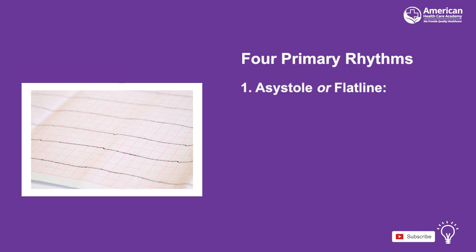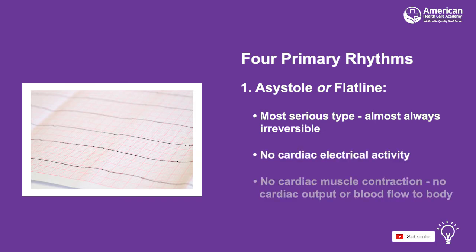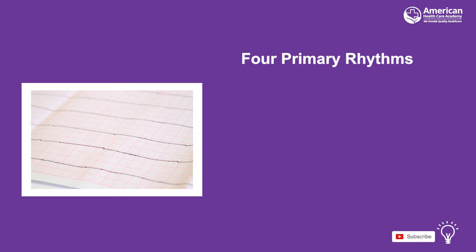Asystole, or flatline, is the first type of rhythm seen in pediatric cardiac arrest. This is the most serious type of cardiac arrest and is almost always irreversible. Asystole is associated with no cardiac electrical activity, meaning no contraction of the cardiac muscle and therefore no cardiac output or blood flow to the body.